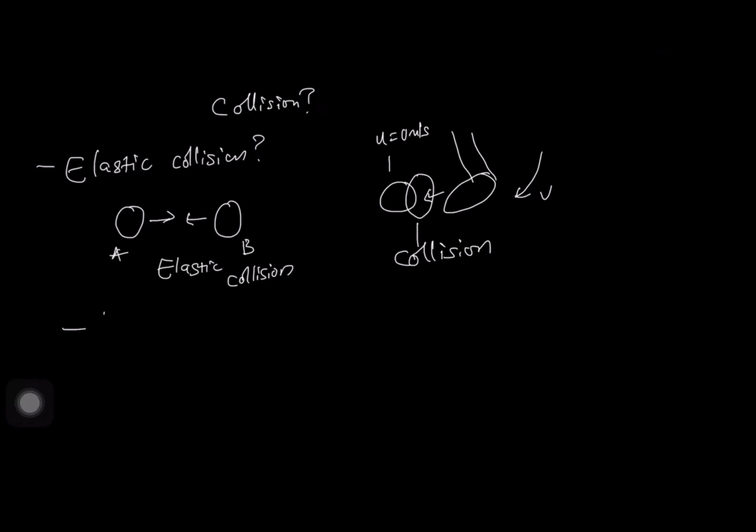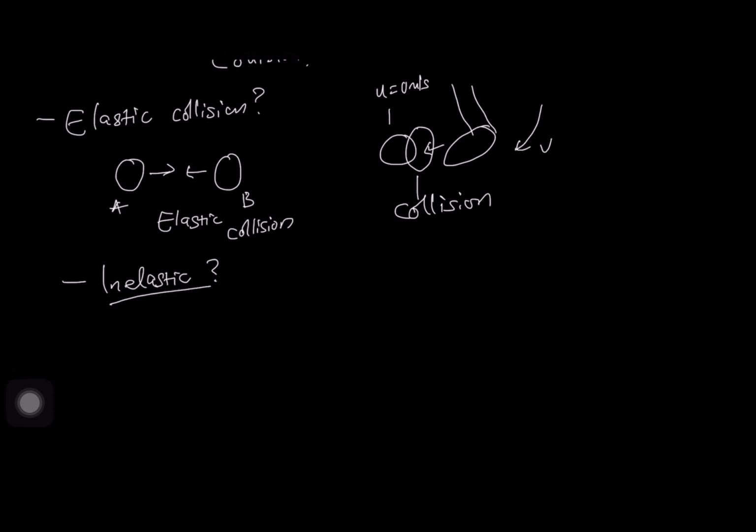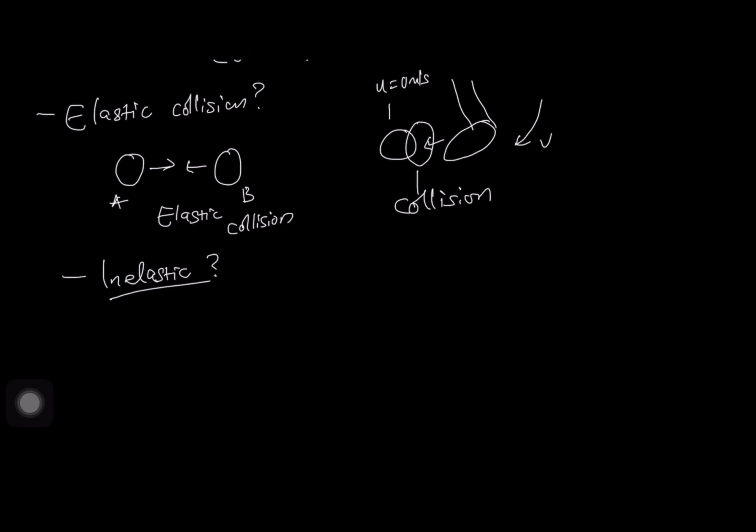And secondly, we have an inelastic collision. What is an inelastic collision? An inelastic collision is a type of collision in which two bodies collide with each other. Let's say these are two cars colliding with each other.